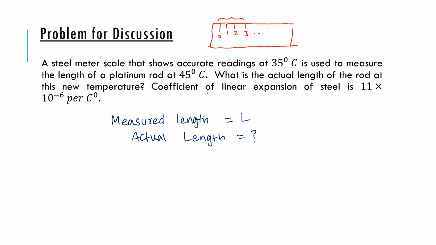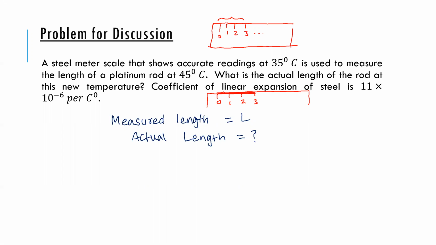I mean, because the scale is expanding, it becomes bigger, right? So maybe the 0 is here. Now, if you take 1, 1 will be here, 2 will be here, 3 will be here. So if you see space wise, you are actually having these 3 markings over a larger space now, because the scale has expanded. So the markings will also get spread. The gap between the markings is increasing, but you're still taking it as 1.